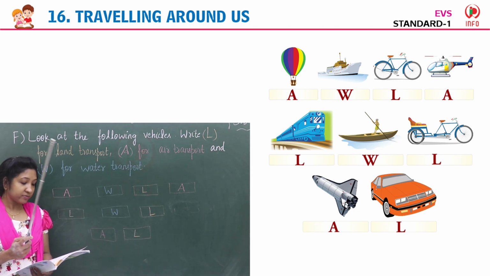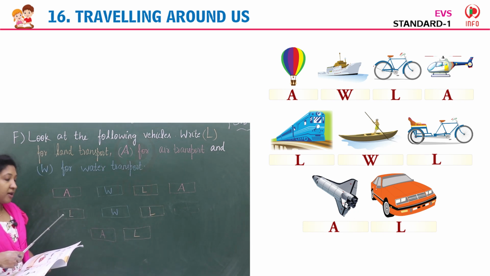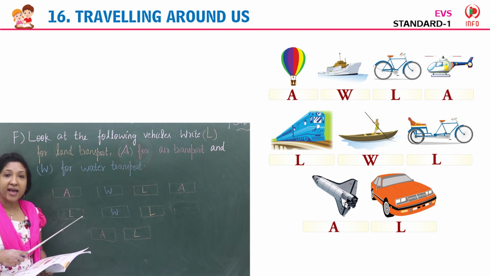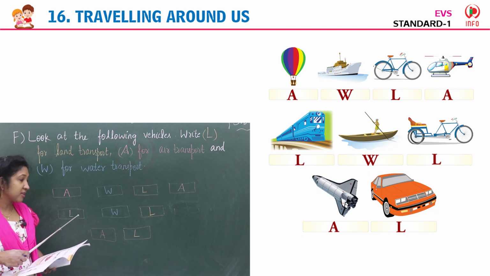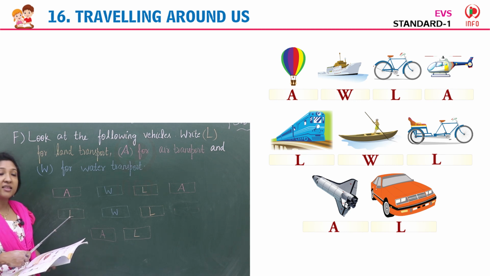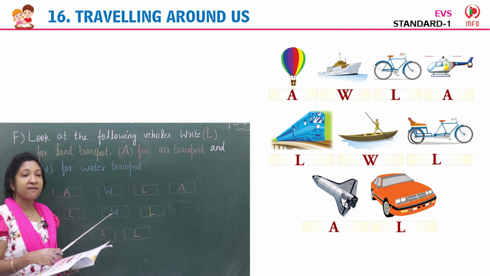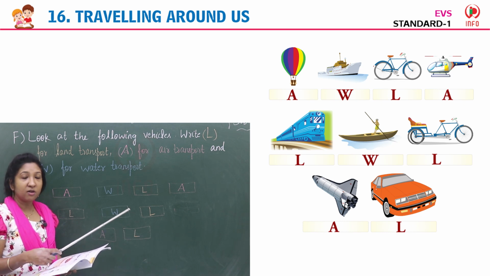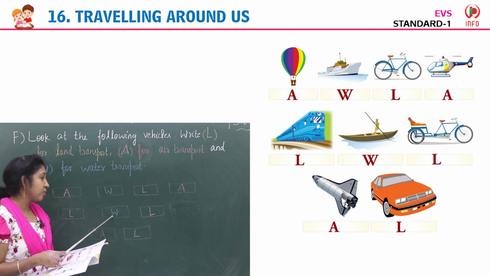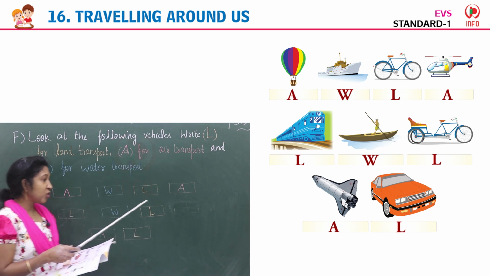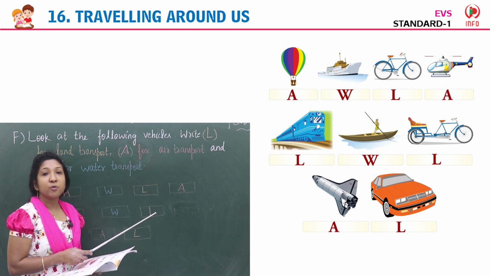Next image is of a train. It travels on railway track. It's a land transport. So you can write L in the box. Next image is of a small boat, travels on water, so it's a water transport, so write W. Then you can see a rickshaw pulled by man.